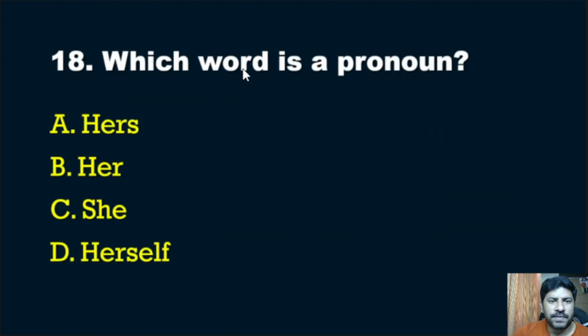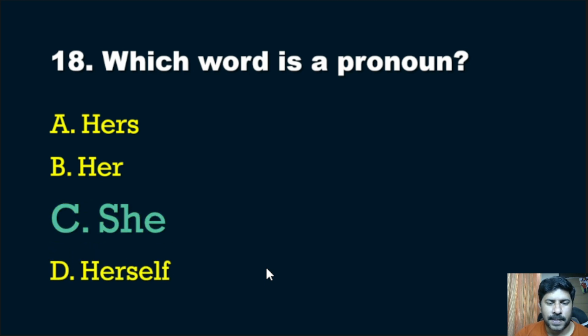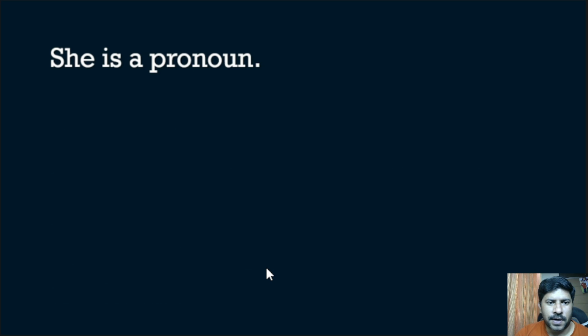Next question, which word is an example of pronoun? Options, hers, her, she, herself. So correct answer is she. She is an example of pronoun.